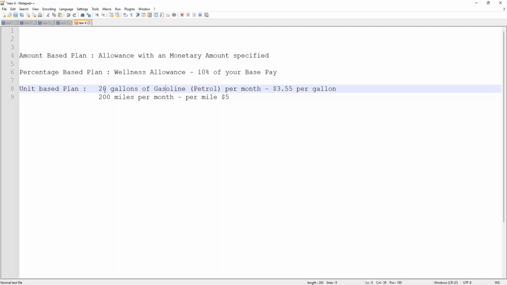So sometimes what happens is companies don't change these mileage or per gallon rates for months. Maybe you are paying for petrol at $5 a gallon, but the company is still giving you 3.5. It may happen, but still, the main point is the allowance plan is defined in a unit of something.